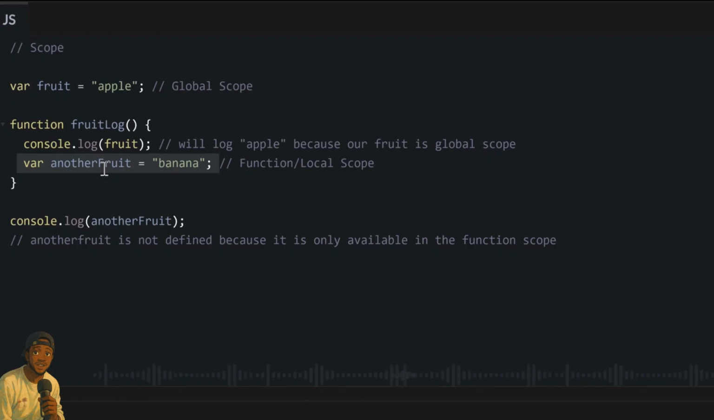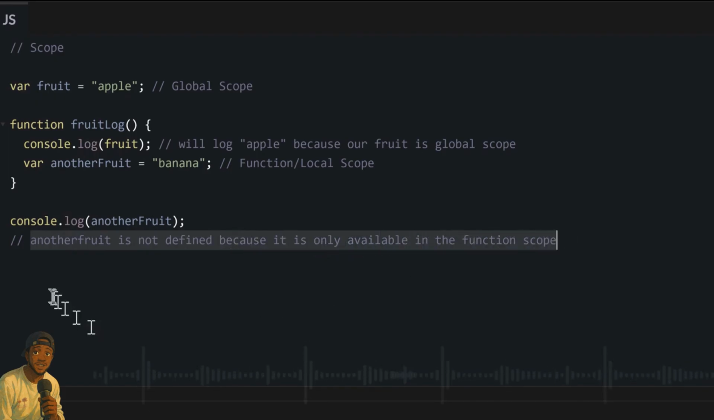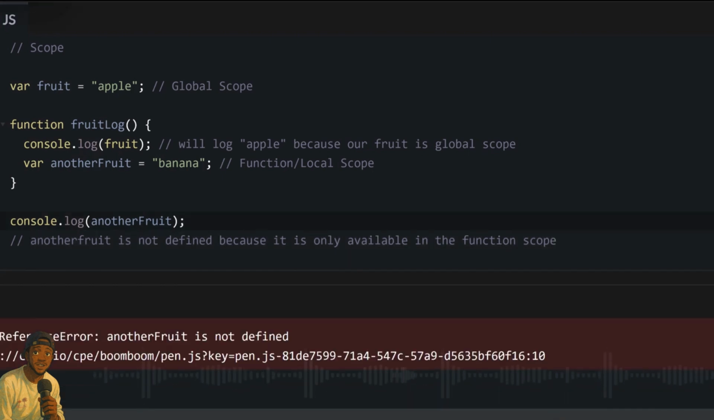But if you declare variable inside this function, this one no be global scope. Na wetin we dey call local scope, and it means say you fit only access and use this variable inside this function where you declare am. If you try access am or use am outside your function, e no go work because to your computer, this variable no exist outside the function. If you attempt to console log am, it will just give you error say this variable no exist.